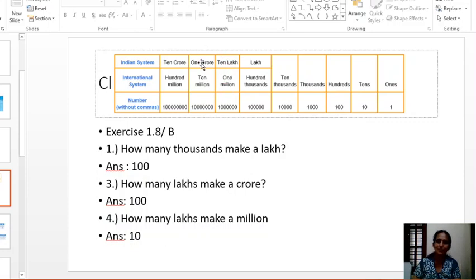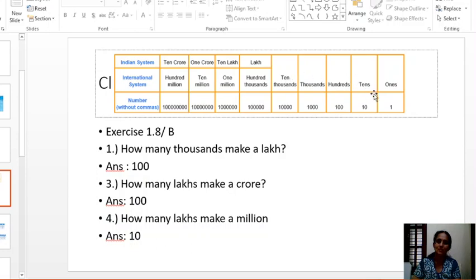For 1 crore's place, we will get 10 million. For 10 crore, we will get 100 million. How many thousands make a lakh? Where is our lakh? Lakh here is 10 times more than the previous place in the place value chart. As we go left, each place is 10 times more than the previous place.